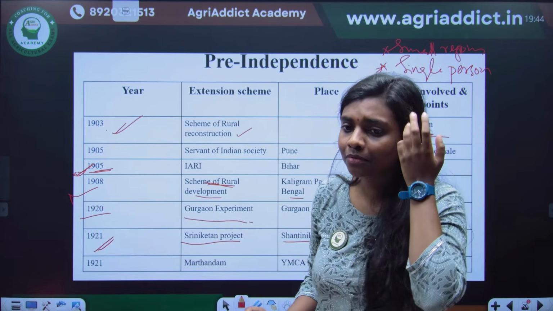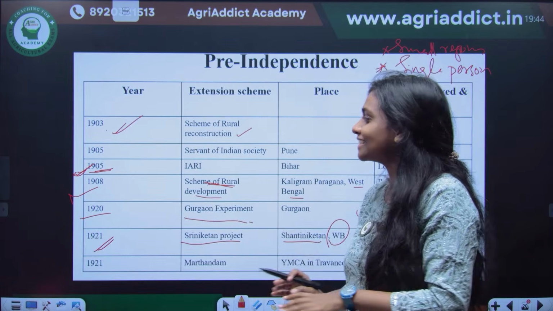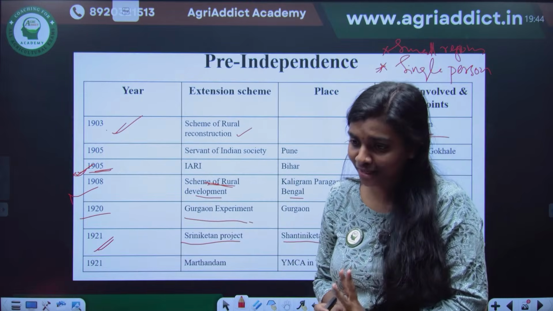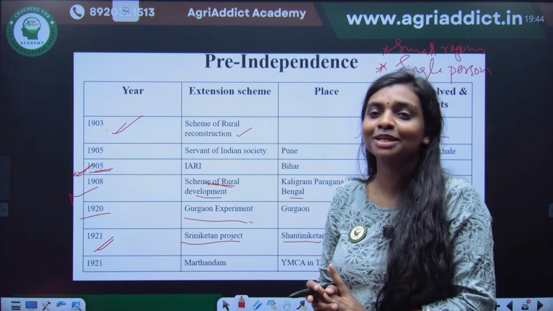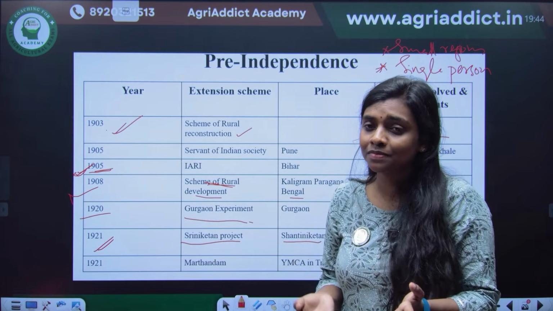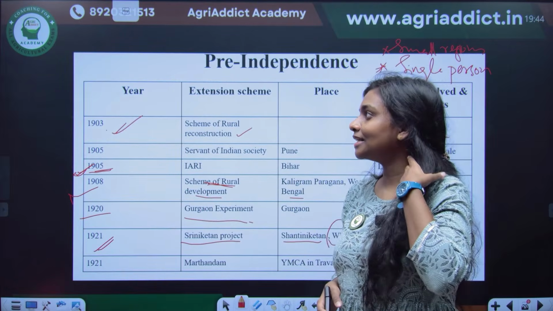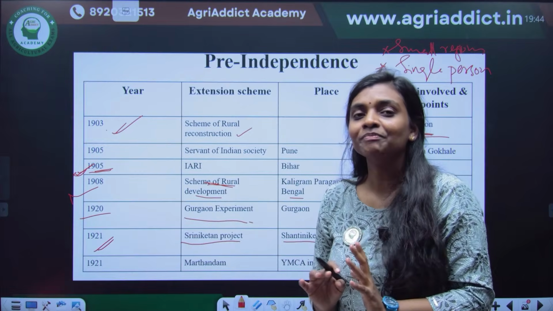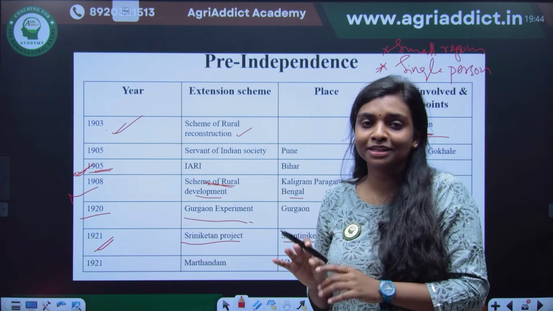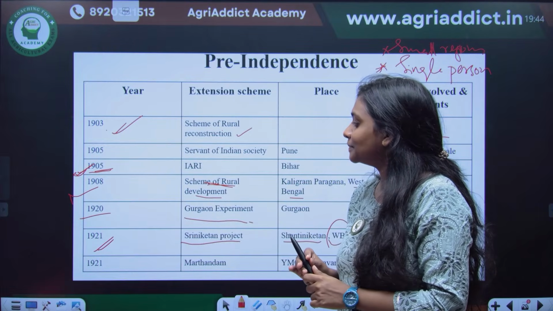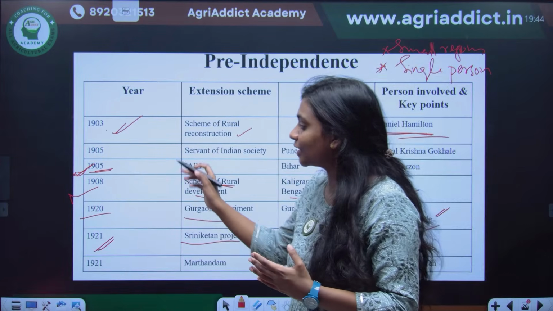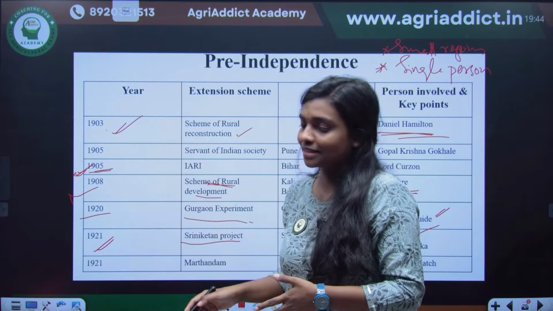Any tricks to remember all this? That is one of the difficult parts of extension, because we have pre-independence schemes, post-independence schemes, and then current schemes. Sometimes that also can be asked. Not only in extension, when you come to economics also, if you are in social science, you will know there are many years to learn. Actually, the trick is not there, you can only see the nearby things.